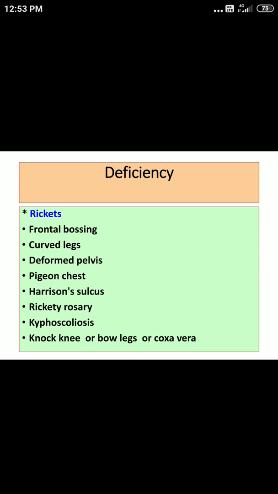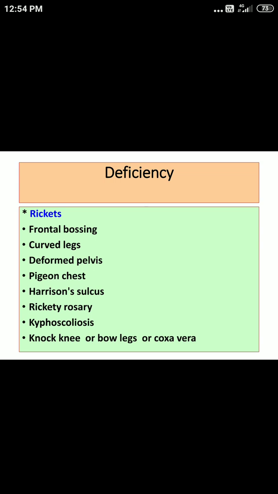All this is mainly related to the medicine aspect, but you are supposed to mention these signs even if you are writing an answer for this subject. So don't forget frontal bossing, curved legs, deformed pelvis, pigeon chest, Harrison's sulcus, rickety rosary, kyphoscoliosis, and knock knee, bow legs, or the same thing can be called coxa vara.